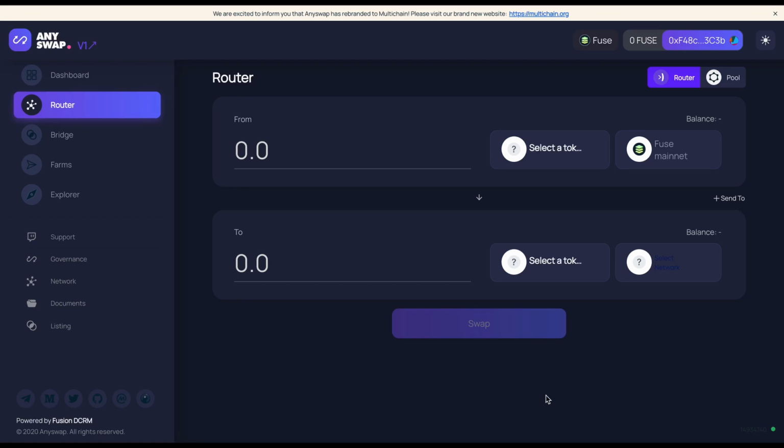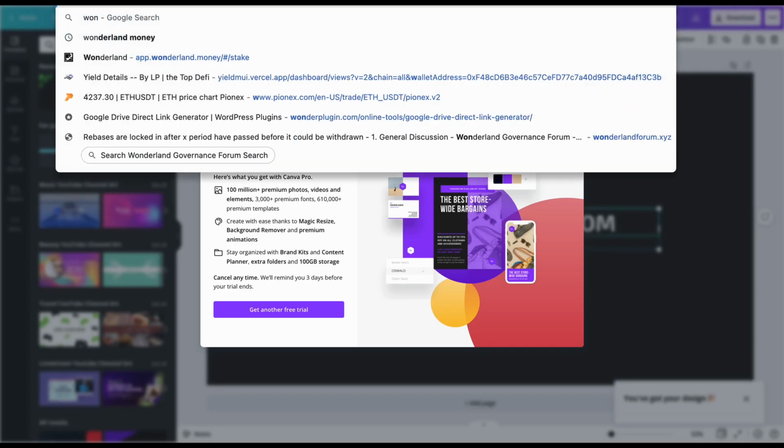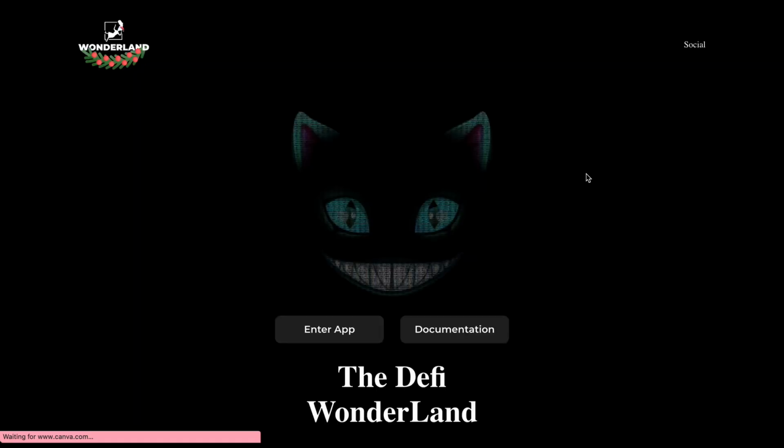So today I'll be showing you how to bridge between blockchains. A practical example would be bridging between AVAX and Phantom, right? So switch over to Wonderland here. Let's say you staked your time on Wonderland, right?